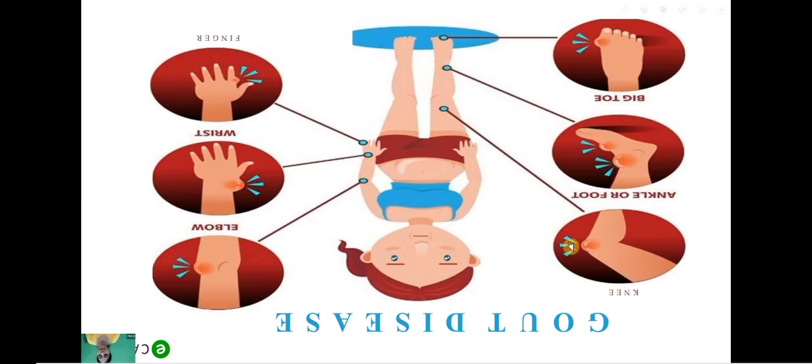So this is the knee joint. If uric acid is deposited in this area, then it causes gout. Ankle joints, right? Big toe, right? Wrist, elbow, finger, means at every point of the joints, if crystals of uric acid are deposited, then they cause gout.